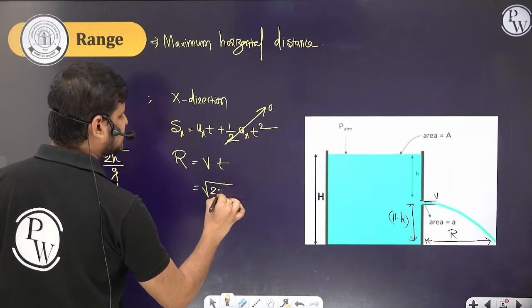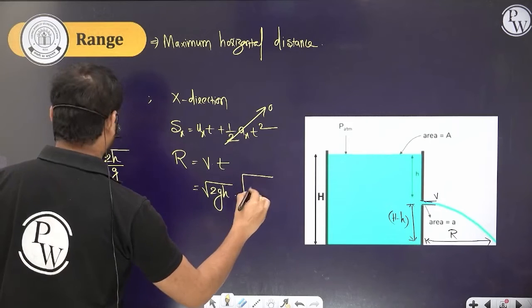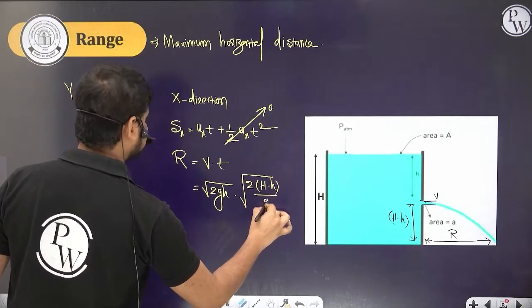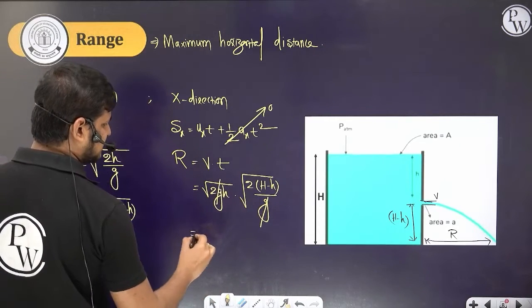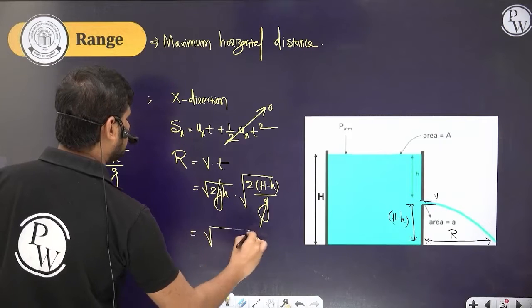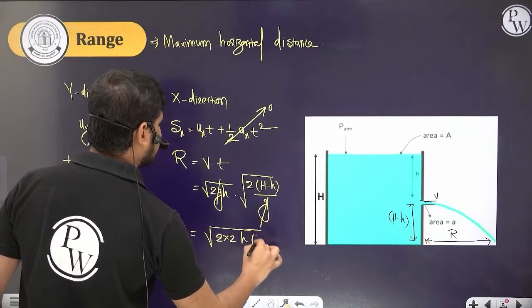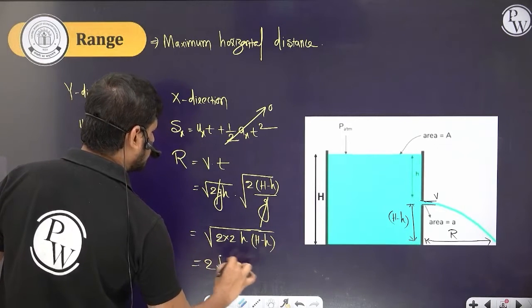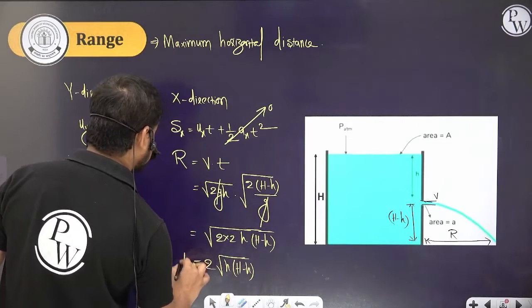Root 2gh, into root over 2(H minus h) by g. So root g gets cancelled. We get root 2 into 2 into h into (H minus h), and so the 2 comes out. So this is the range formula.